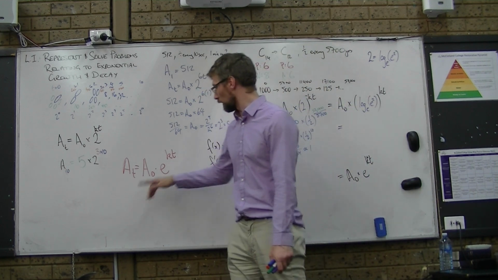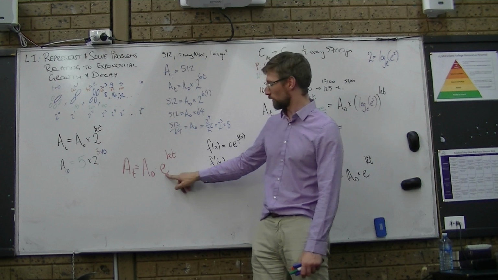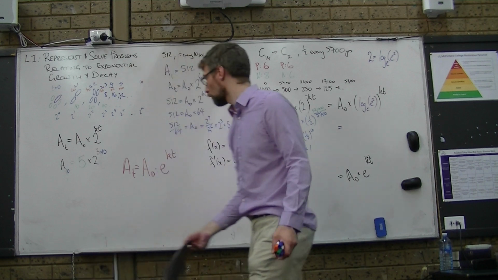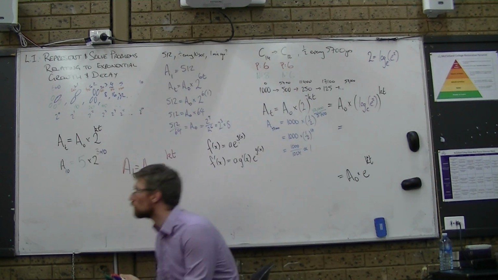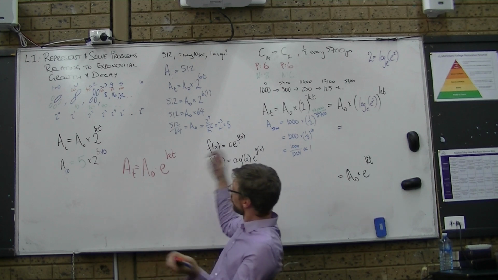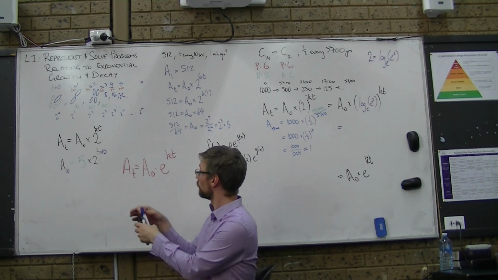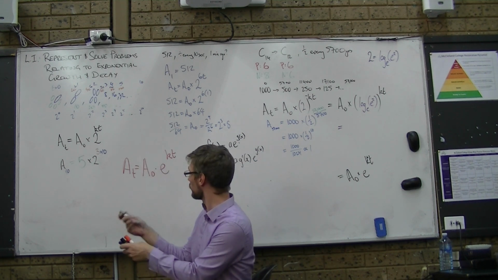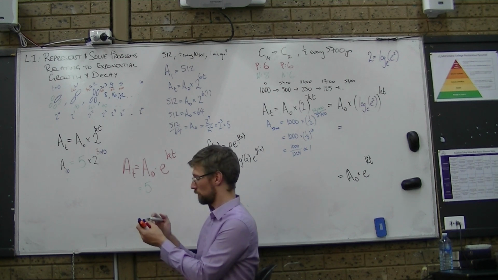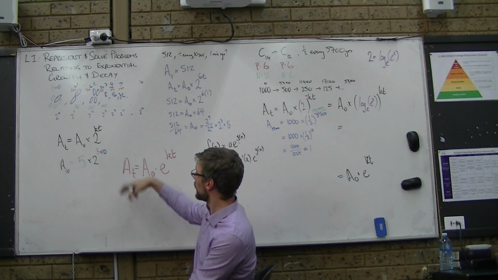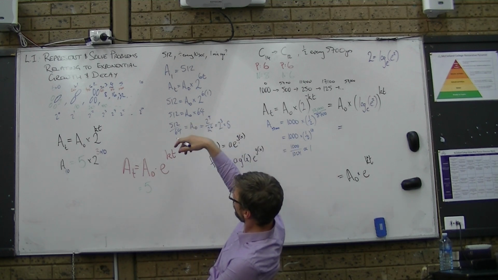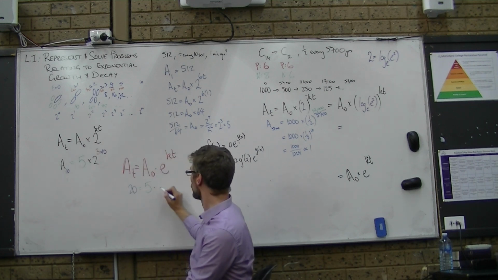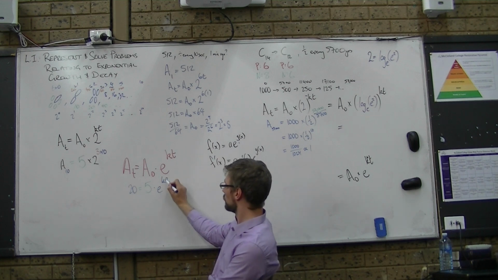The fiddly thing is figuring out what k is. Everything else in here, that's a variable, that's a constant, just for whatever scenario you're running. So for us, if we go back to this one, we've got original amount 5, so that stays the same. End amount at time 2, we've got 20, so 20 equals 5 e to the 2k.